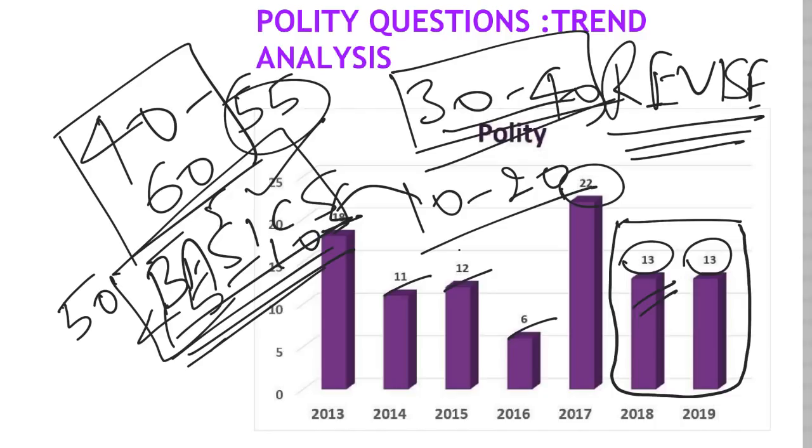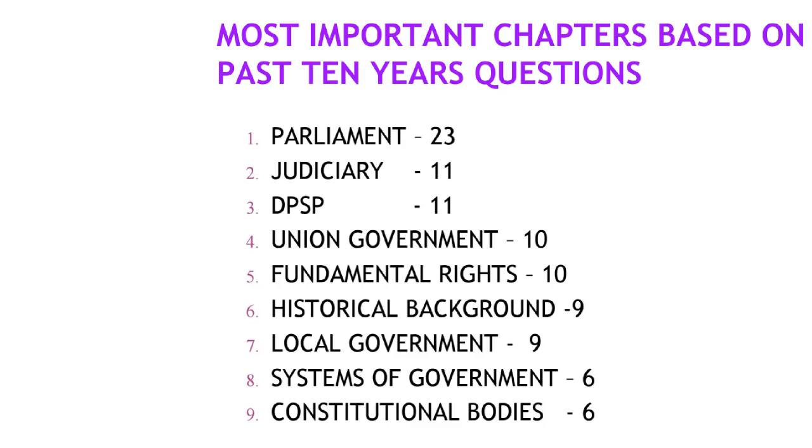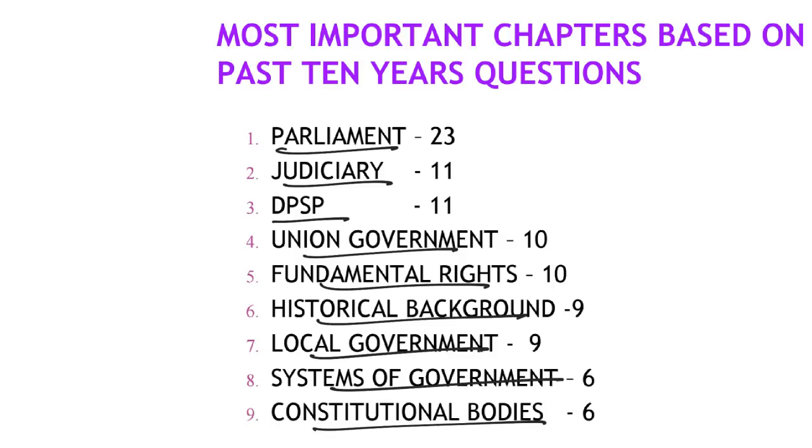Within that, if we analyze from the past 10 years, the most important chapters are: Parliament, Judiciary, DPSP, Union Government, Fundamental Rights, Historical Background, Local Government, Systems of Government, and Constitutional Bodies. Fine. So what are these chapters?